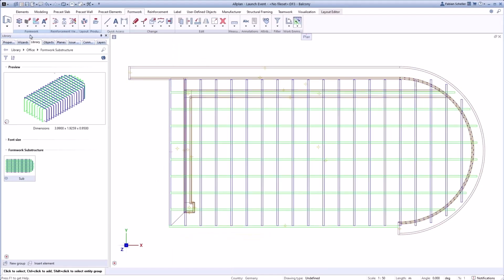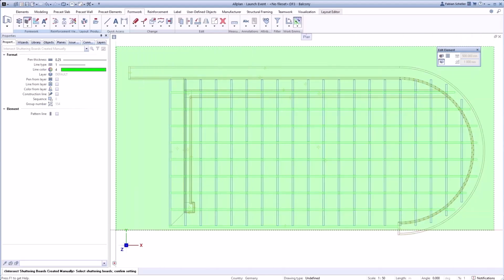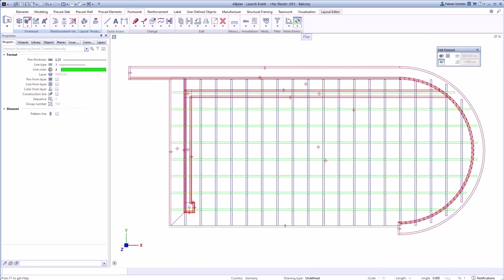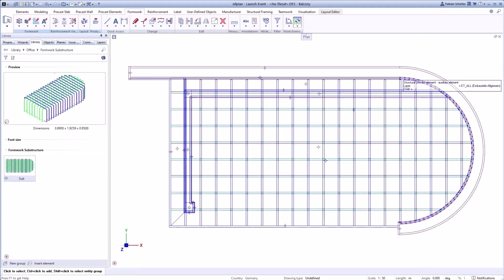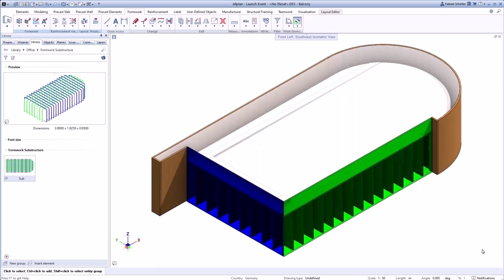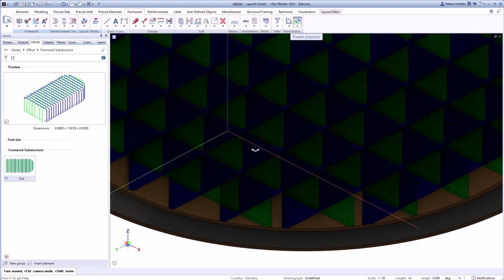On the following, you will see how to create a juggling between the formwork boards. First decision of the juggling is to select a basic element, in this example the vertical boards, and then the horizontal boards to create the juggling. Now it's time for the intersection of the substructure with the rest of the existing formwork and the model itself. In the animation window, you can see the result of the juggling. This functionality saves a lot of time and makes the creation of any kind of substructure extremely easy and efficient.